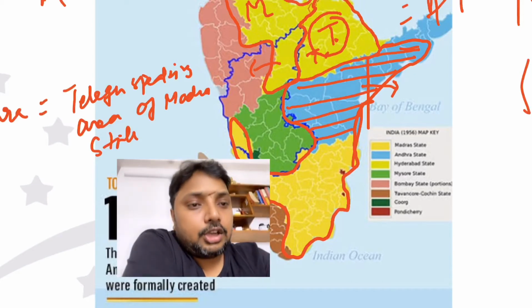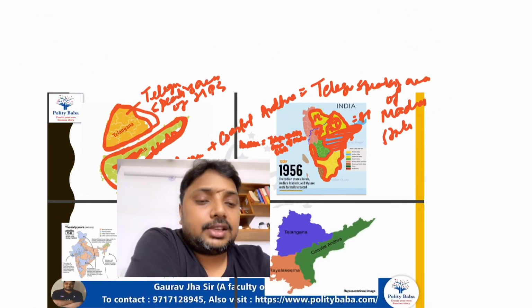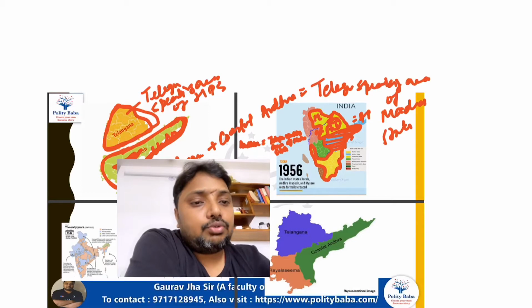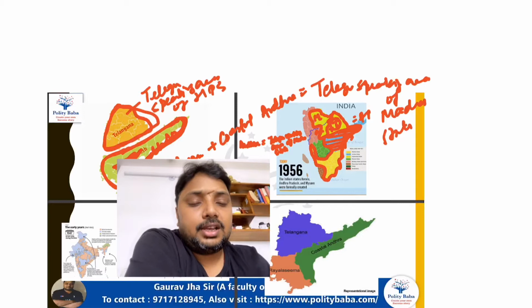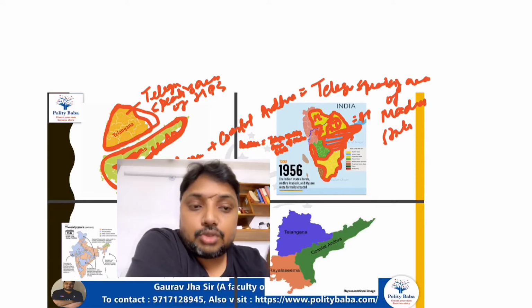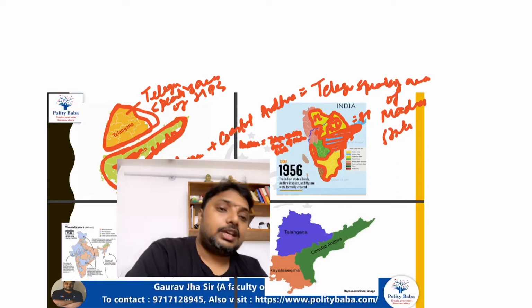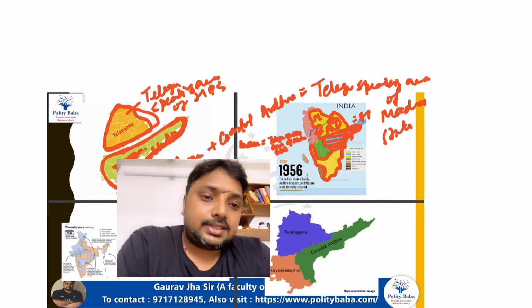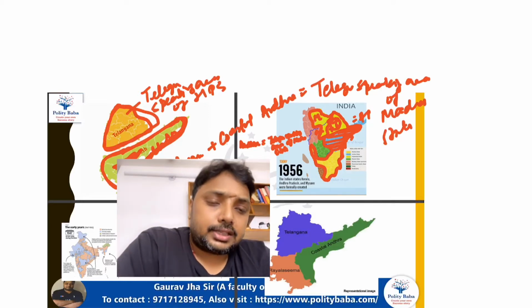So if the question is when Andhra was formed: 1953. When Andhra Pradesh was formed: 1956. And which state was the first state to be formed on the basis of language? The answer will be Andhra, not Andhra Pradesh, which was formed in 1953. Correct? So Nehruji immediately formed a new state known as the state of Andhra, and then various other linguistic communities also started demanding from Nehruji that there should be more reorganization.